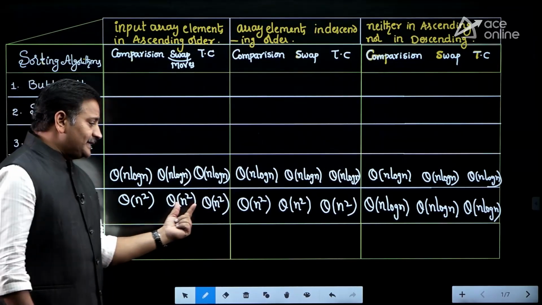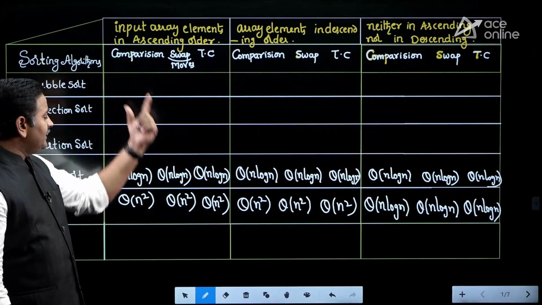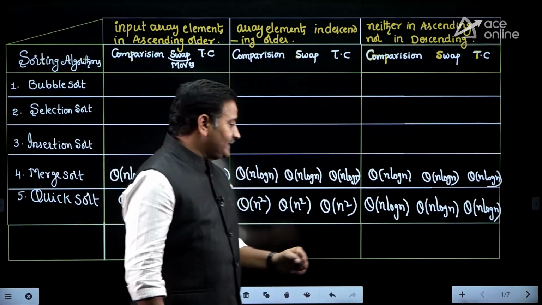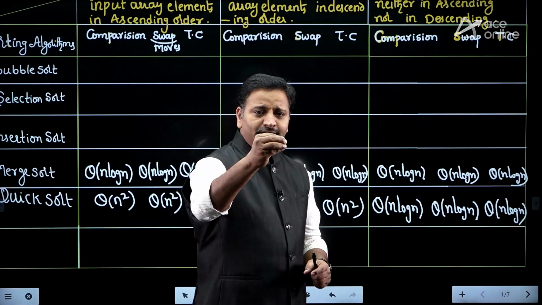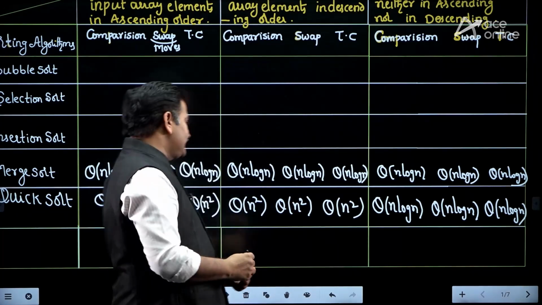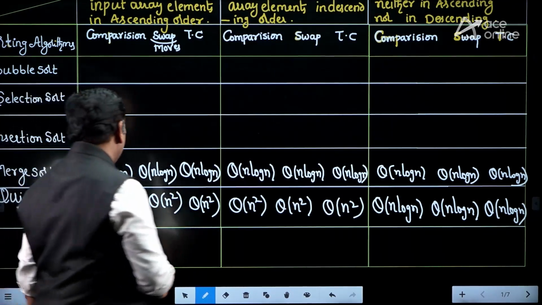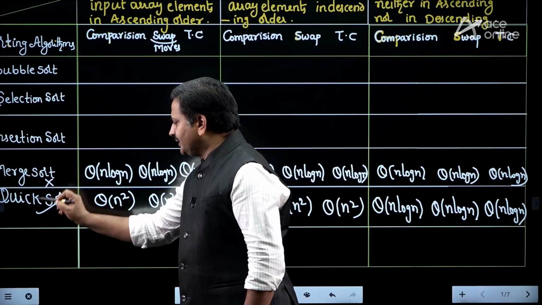If the array elements are in ascending order, it takes theta of n square, right friends? If the array elements are in ascending order, theta of n square, descending order theta of n square, but in random order, neither increasing nor decreasing, it takes n log n. So if the pre-sortedness of the array affects the execution time, then it is called an adaptive sorting algorithm. So quick sort is an adaptive sorting algorithm, whereas merge sort is not an adaptive sorting algorithm.